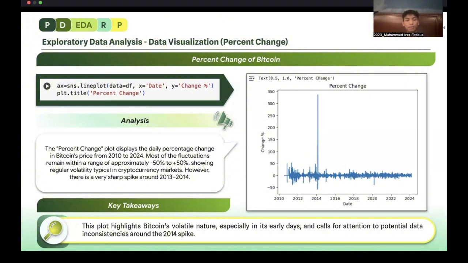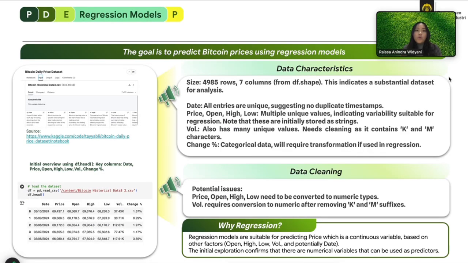So this plot highlights Bitcoin's volatile nature, especially in its early days, and calls for attention to potential data inconsistencies around the 2014 spike. So our goal is to predict Bitcoin prices using regression models. Here are the data characteristics for our data.